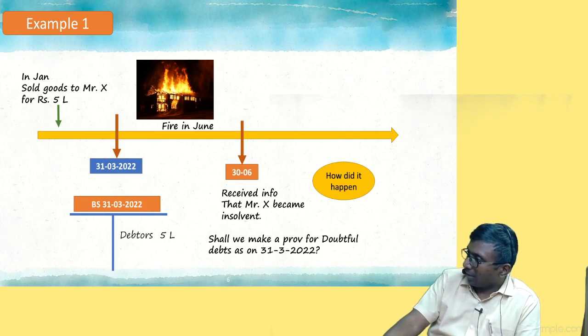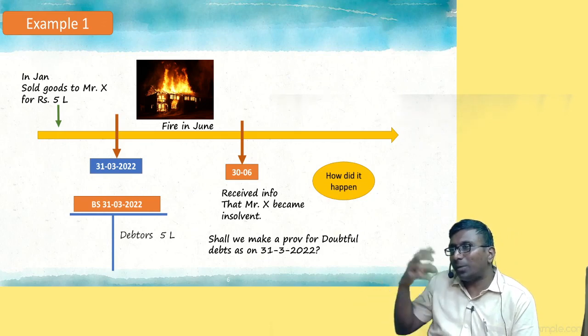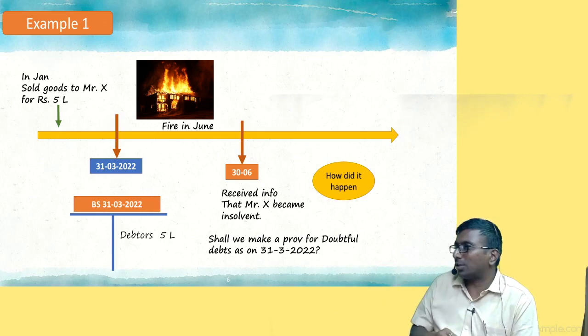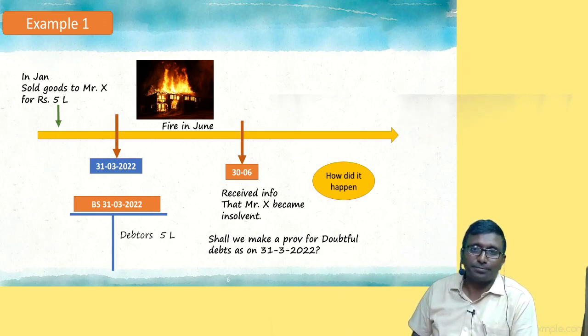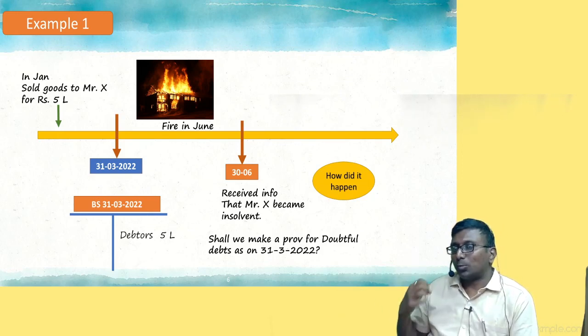Is this understood? Correct na? So why should I correct? This all happened because of an independent event that took place subsequently. Correct na? An independent event that has no connection with the 31st March or last year. So why charge it? Charge it in the next year. Right? Understood?